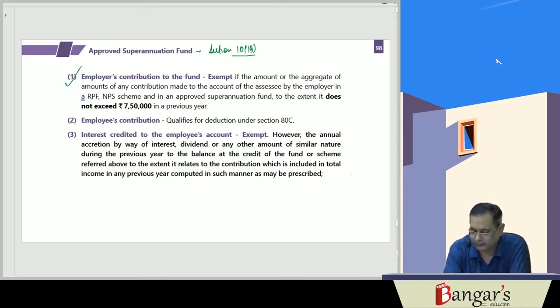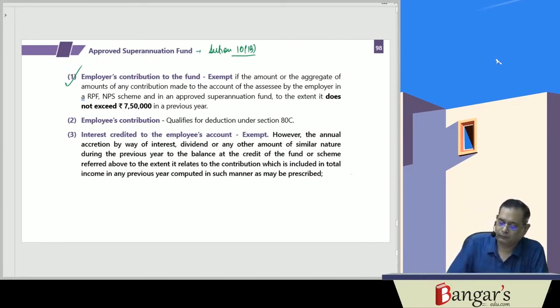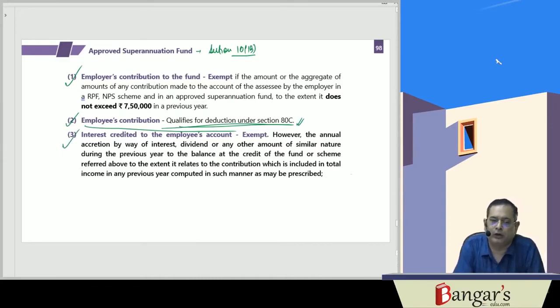Then employees' contribution to recognized provident fund or approved superannuation fund, whether it qualifies for deduction under 80C? Well, yes, the employees' contribution qualifies for deduction under section 80C, and interest credited to the employee's account is exempt.